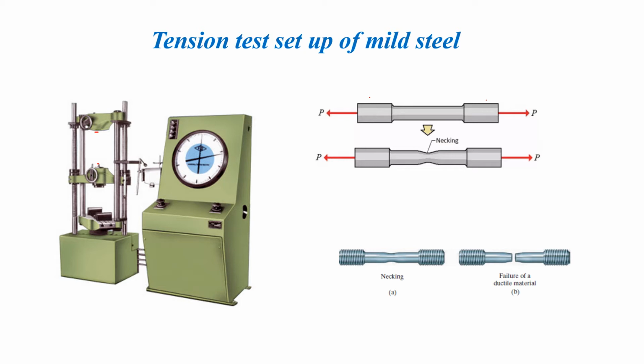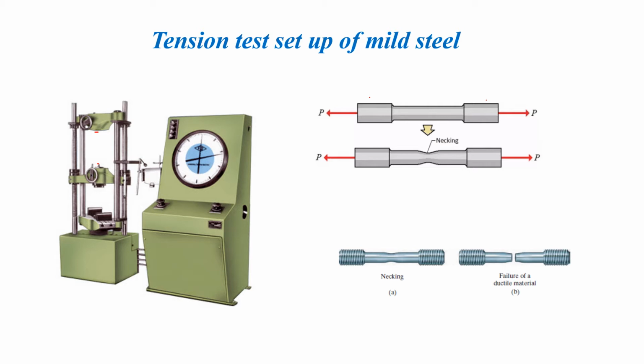We can find out the cross-sectional area of the specimen knowing the diameter. The load can be directly obtained from the dial gauge of the UTM. Thus we can plot the stress strain curve of the mild steel bar.